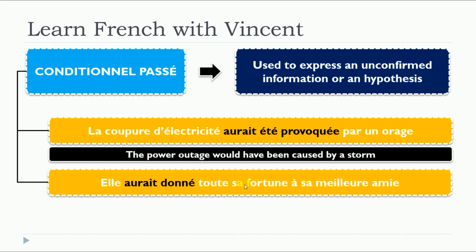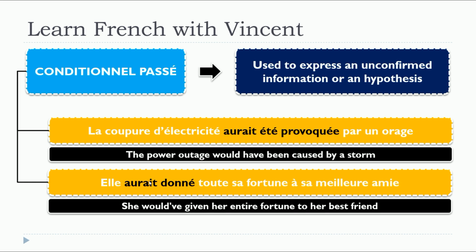Elle aurait donné toute sa fortune à sa meilleure amie. In that situation, we have the verb donner, donner in the conditionnel passé, and this is the active form again. Elle aurait donné. Same situation here. Might be the case or it might be different. So we go for conditionnel passé because we are not sure. Elle aurait donné toute sa fortune à sa meilleure amie.